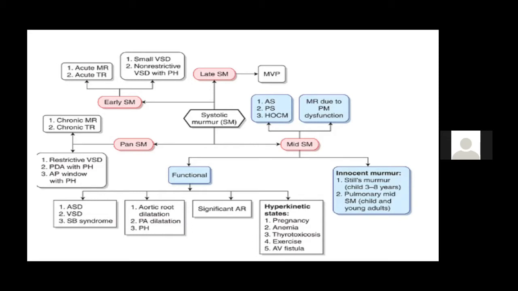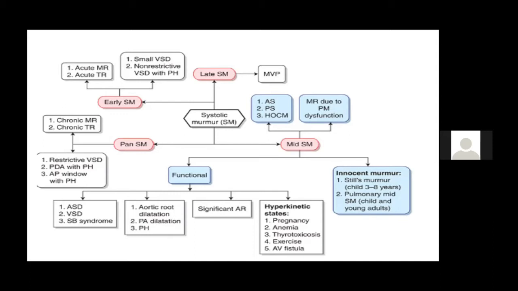Significant aortic regurgitation is always associated with an increased flow murmur that mimics an aortic stenosis murmur, and people may ask you, how do you tell that it is organic or functional AS? So you go by other findings like a late peaking, paradoxical split, and usually this functional murmur does not radiate to the carotids. So AR can be associated with functional AS also.